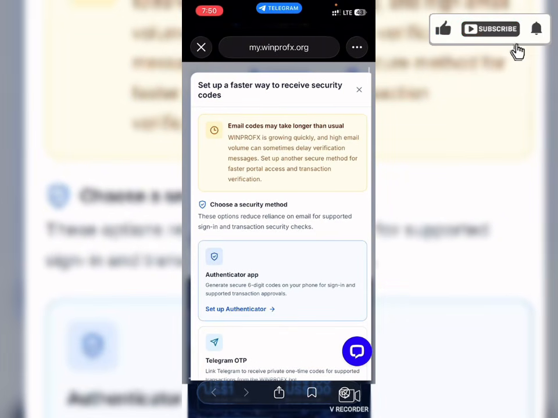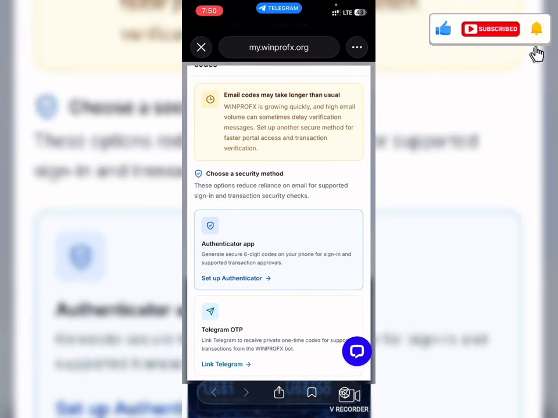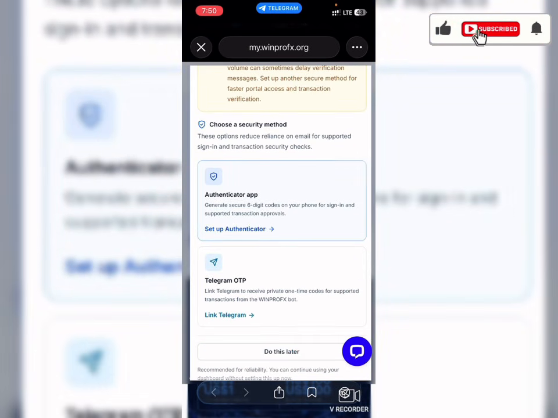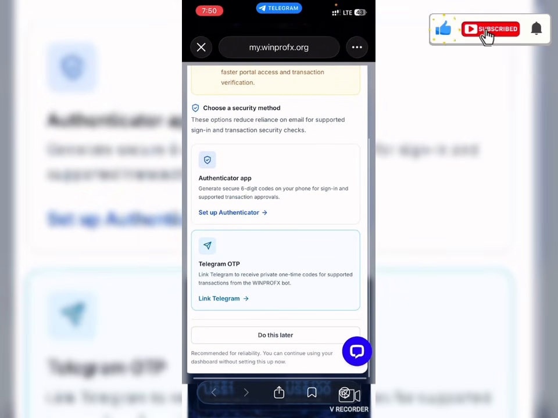Now set up a faster way to receive security codes. To protect the account, you can either link the account to an authenticator app, or you link it to your Telegram right here.